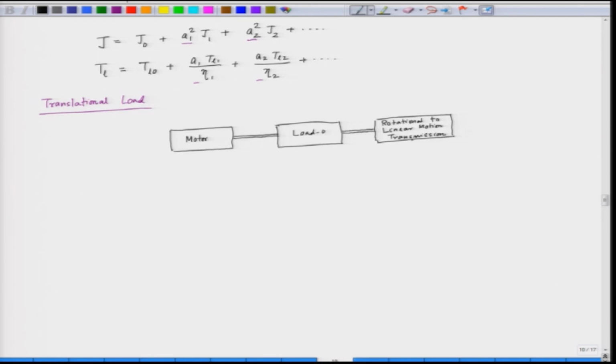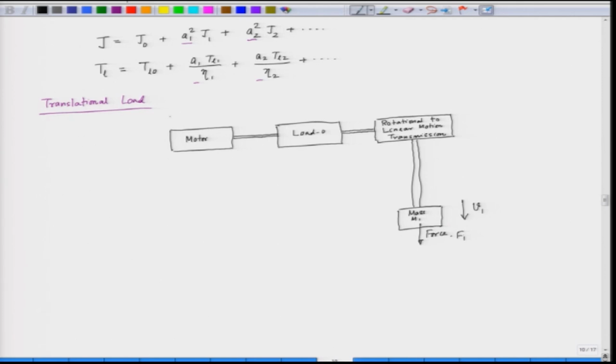And then what we have here? We have a mass, which is going down or going up at a velocity v 1, and this mass is m 1 and it is exerting a force F 1.